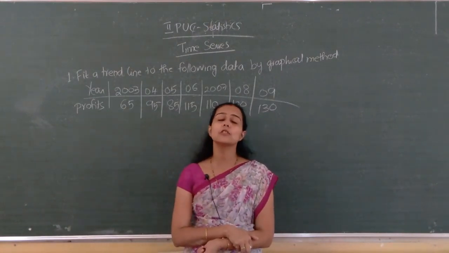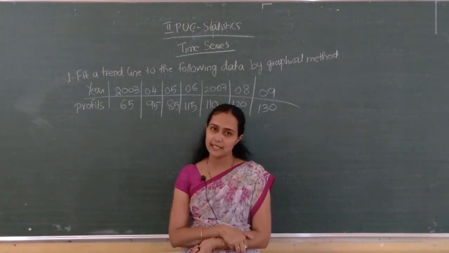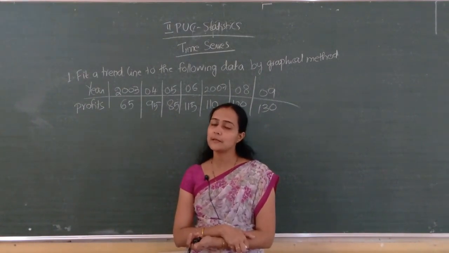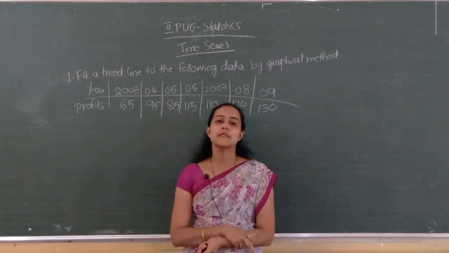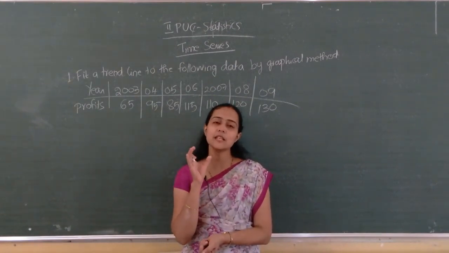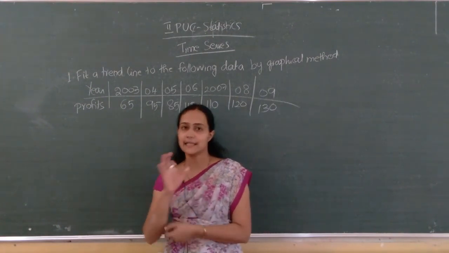Okay. We have to draw a trend line using graphical method. What do we have to do first? You have to do this in the graph itself. Each graph must have a title. Title must be there.